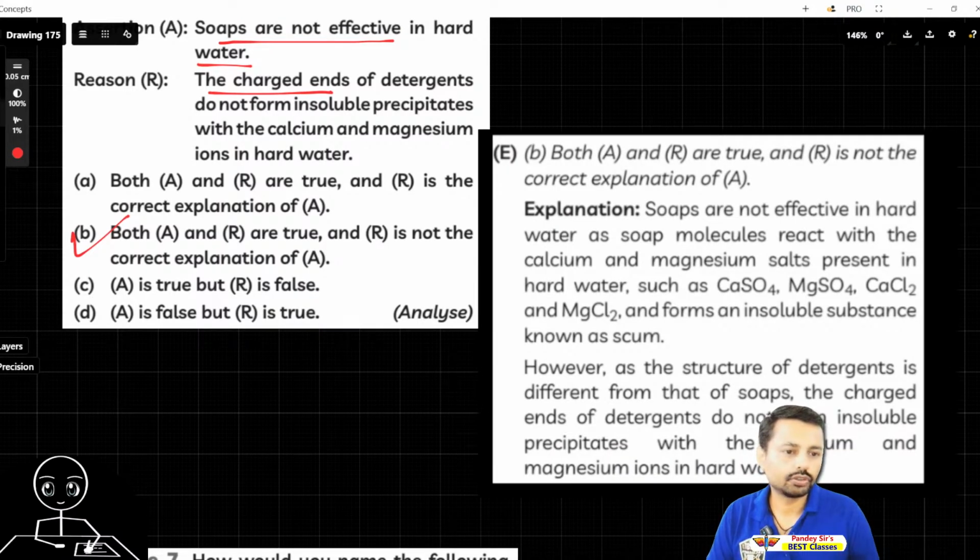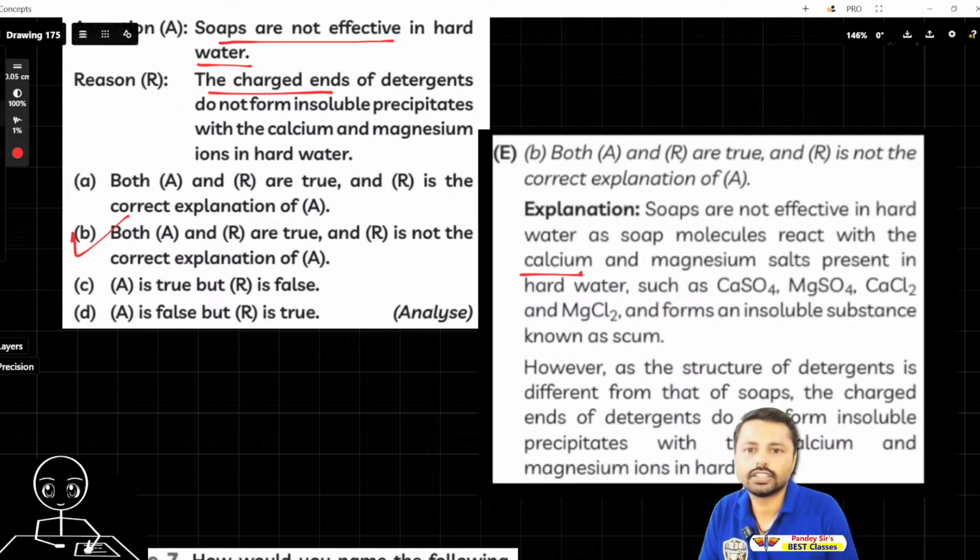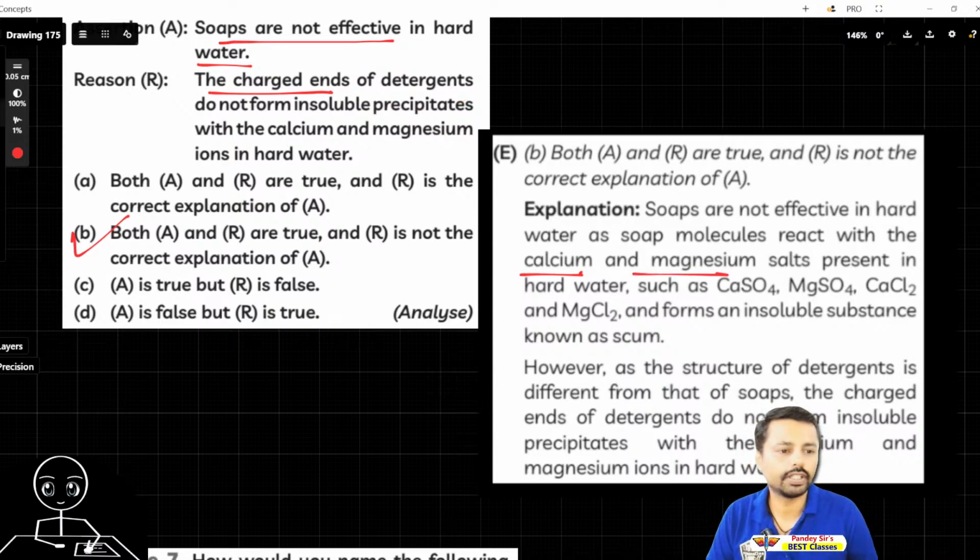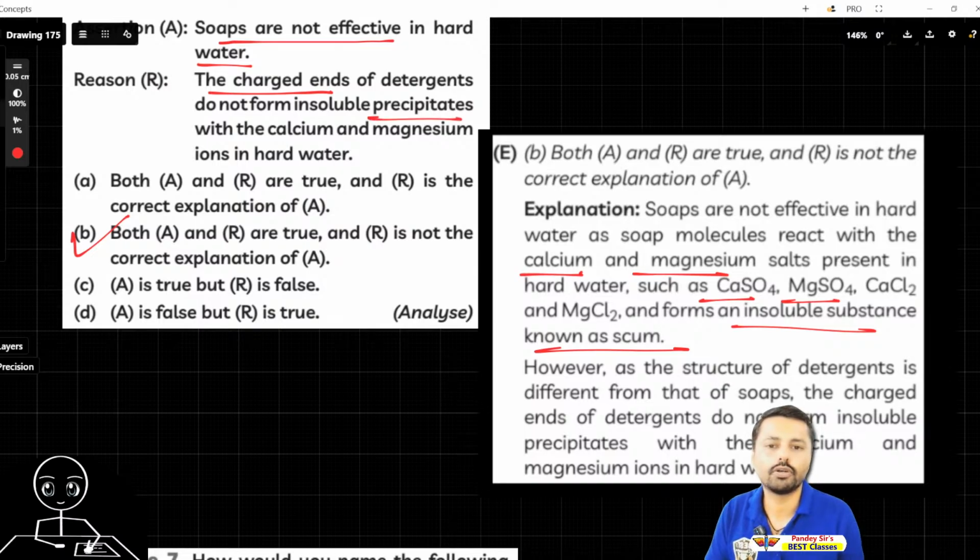In hard water, soap molecules react with calcium. Here they said detergents do not form... They did not mention anything about the soap molecules reacting with calcium and magnesium salts present. So the soap molecule will react with CaSO4, MgSO4, calcium, magnesium salts, and CaCl2, and form insoluble substances. These are scum, and scum is a precipitate. So it will form a precipitate also. So that is true, but not the correct explanation.